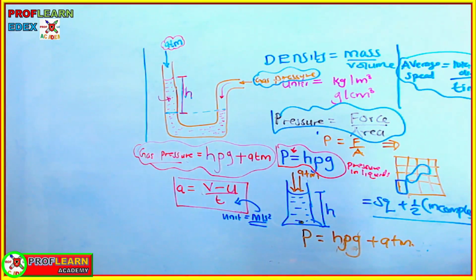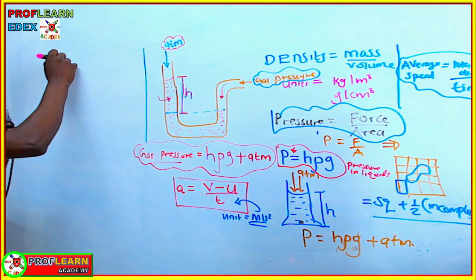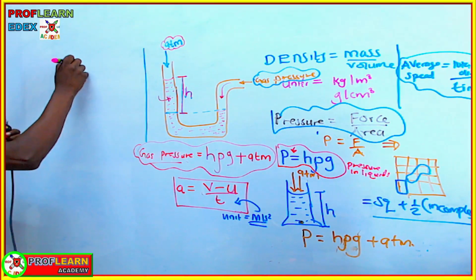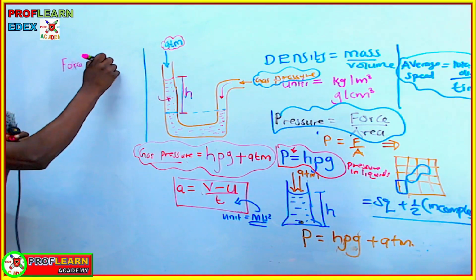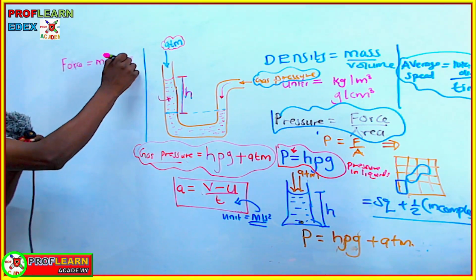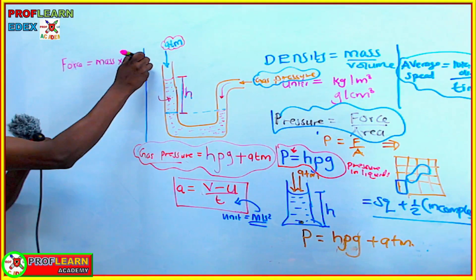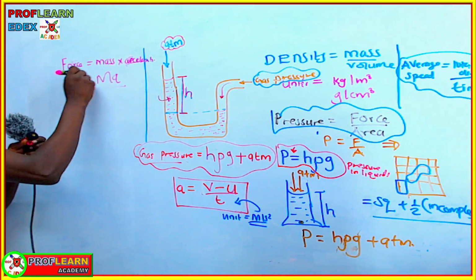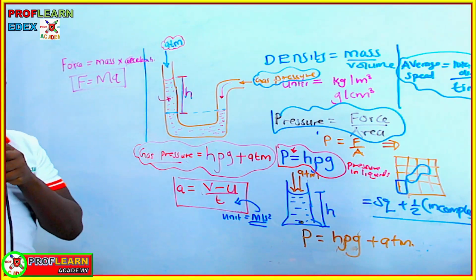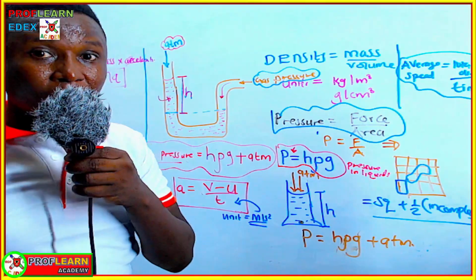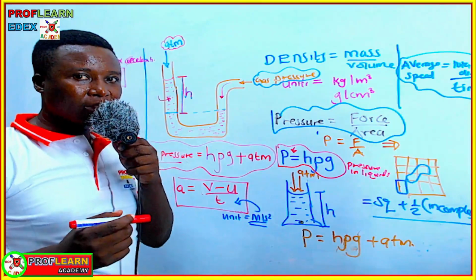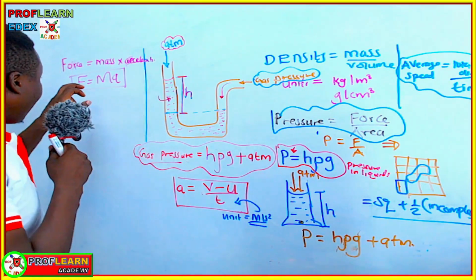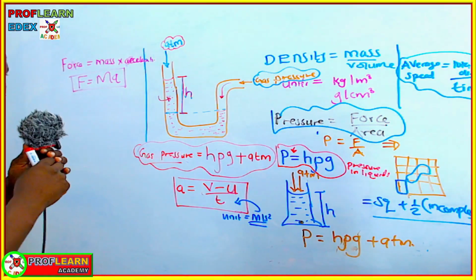Another formula that you have to remember is the formula that connects force, mass, and acceleration. So we are going to say force is equal to mass times acceleration, which is F equals ma. This formula is very, very profound in physics. There's no life in the physics world without this particular formula that we have stated here. Force equals mass times acceleration.